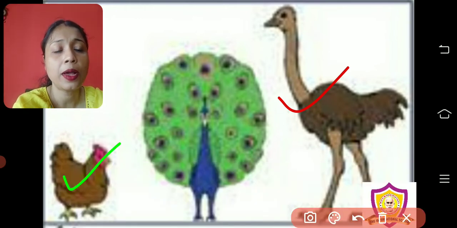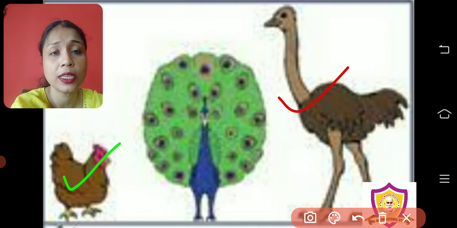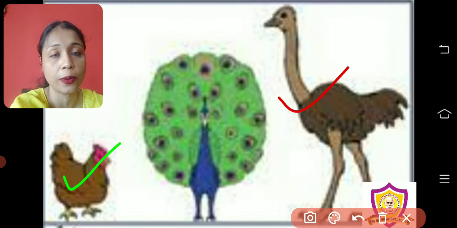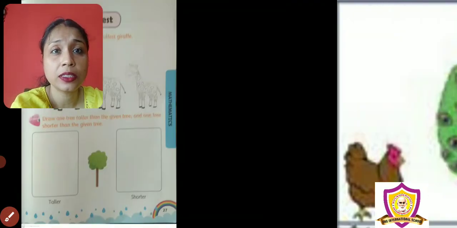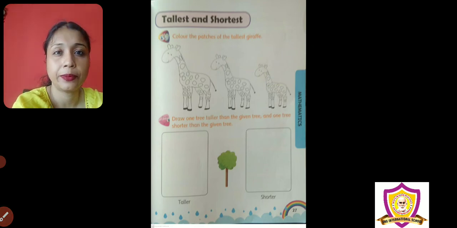this one. Now as there are three animals, I use the terms tallest and shortest. If there are more than two animals, I use the terms tallest and shortest. If there are only two animals, I can use the words taller and shorter. That I have already told you. Now let's see what is in your book. Yes, in your book, page number 27. It is written tallest and shortest.